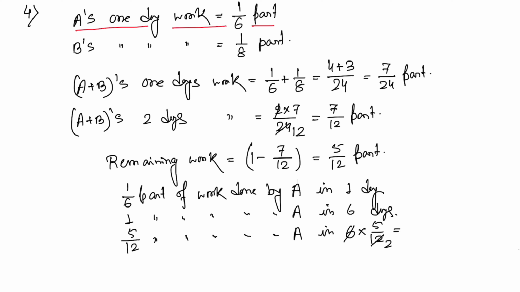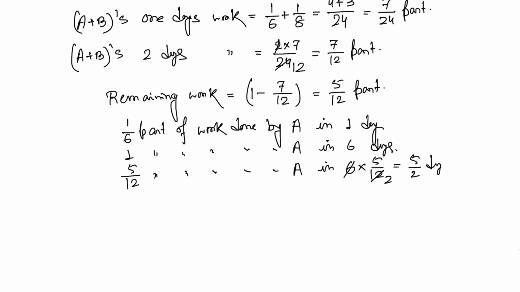So here 2, that means 5 by 2 days. So your final answer is 5 by 2 days.